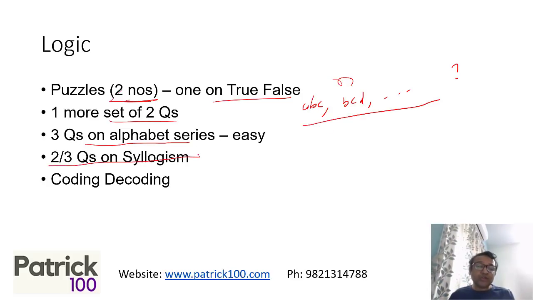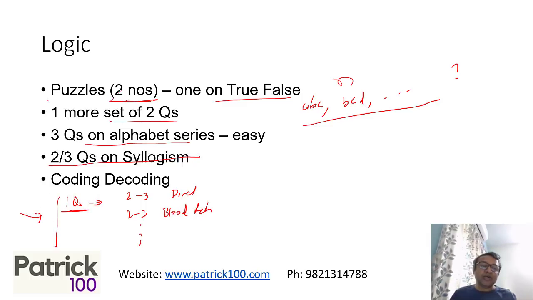There were only 2 to 3 questions on syllogism, while in the first set there were 10 syllogism questions. So the number of syllogism questions was very low. Coding-decoding had a lot of individual questions. There were around 2 to 3 questions on directions and 2 to 3 on blood relations, and other individual questions as well. That's what the logic section was: fewer puzzles, around 4 questions each, and more individual questions.